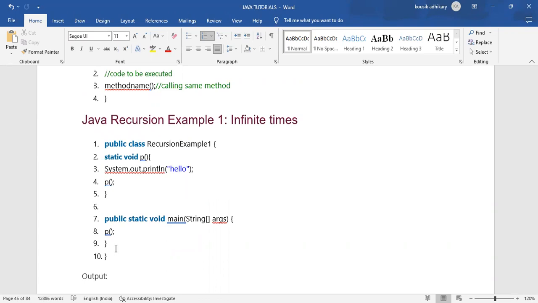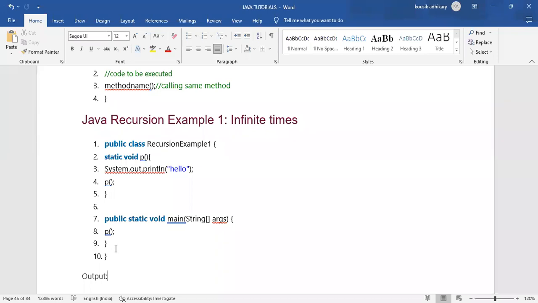That is like in a for loop, where we declare int i equals 1 and i less than 5 or i less than 10. Why are we declaring that? Because we want to run that loop up to 10 times or up to 5 times, and that we haven't declared in this program.